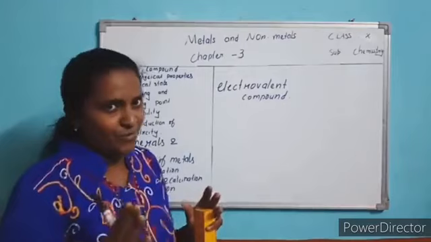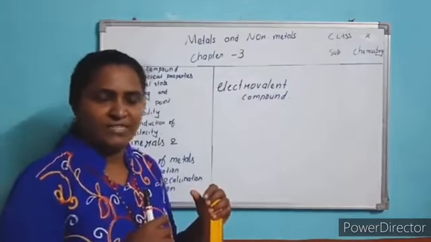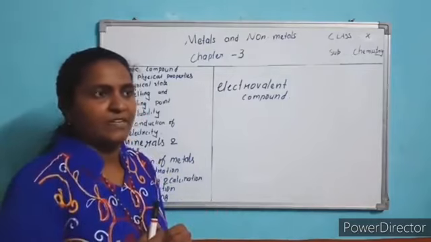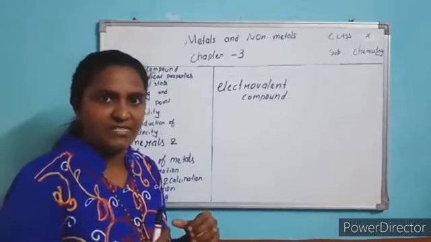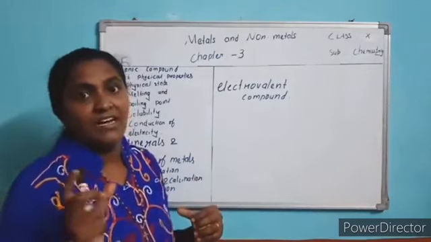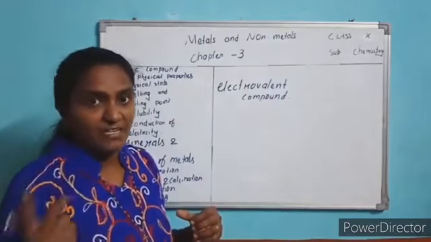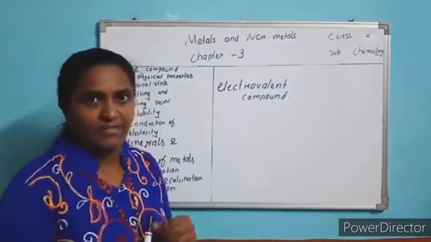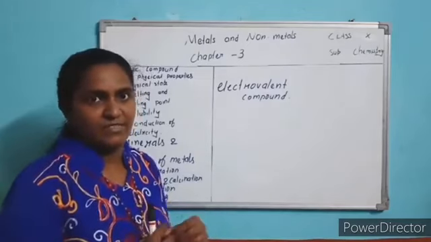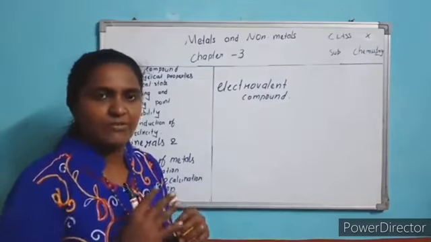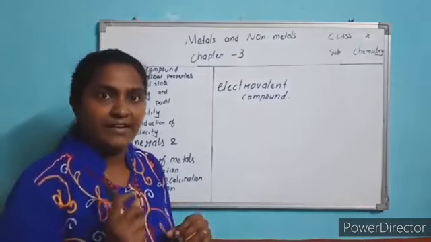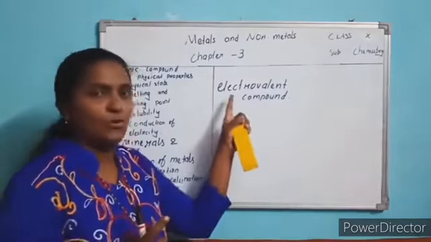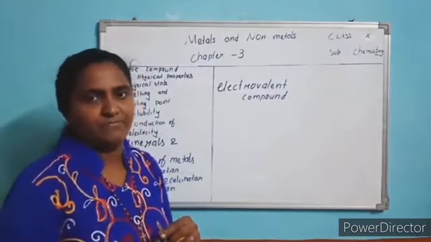Example, sodium chloride. Sodium is a metal, chlorine is a non-metal. Calcium sulfate: calcium is a metal, whereas sulfate is a non-metallic radical group. And magnesium chloride. These are the examples. Wherever a metal is present, you write it is an ionic compound. The other name of ionic compound is electrovalent compound.